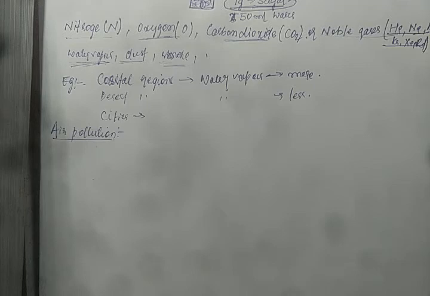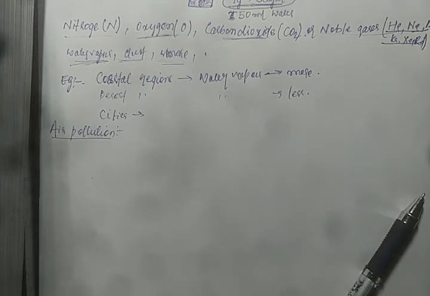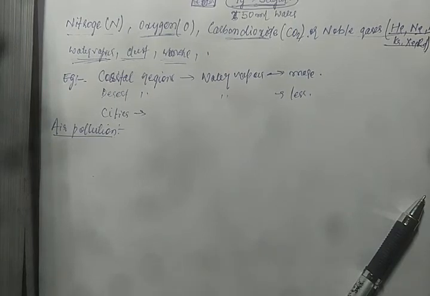If someone asks you what air pollution is, we can easily say that harmful and undesirable substances, meaning substances which are not needed, but which by some human activities we have forcefully added into the atmosphere, cause air pollution.